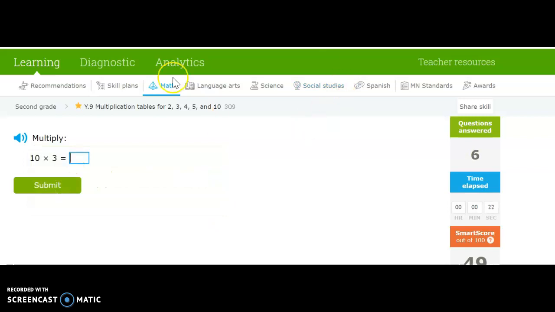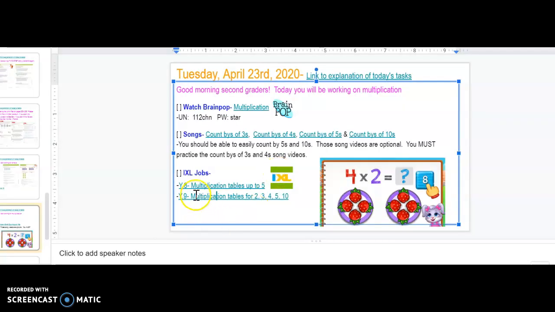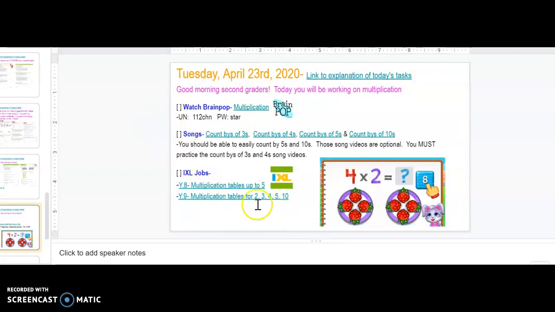Mrs. Medard is able to see if you've completed your IXLs or not, so make sure that you complete both IXLs Y8 and Y9 today, and then you are done. Again, there are no workbook pages to complete today in math. It is just the multiplication Brain Pop, your songs, practice count bys, and your two IXL jobs.